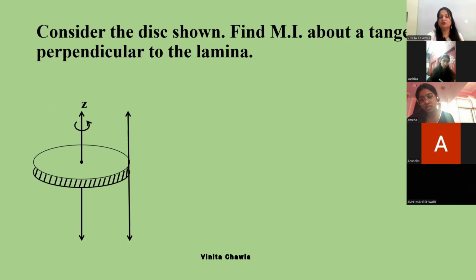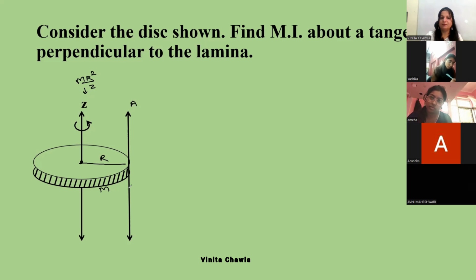Now we have to find the moment of inertia about a tangent which is perpendicular to the lamina. Which theorem are we going to apply here? Parallel axis theorem. Very nice. So the moment of inertia about an axis which passes through the center of the disk and perpendicular to the plane of the disk is MR square by 2. R is the radius and M is the mass of the disk. So we have to find the moment of inertia about this axis.